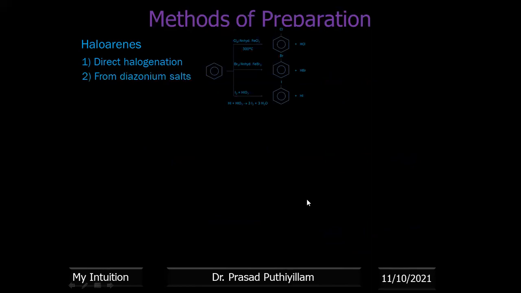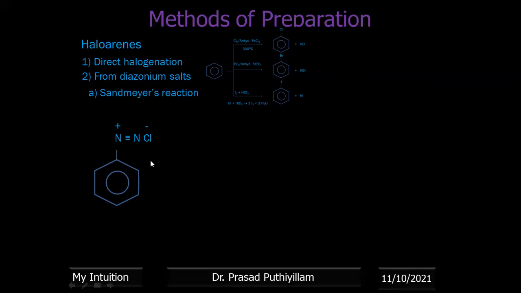Second one, that is from diazonium salts. Diazonium salts are those having nitrogen triple bond nitrogen, with the nitrogen attached to benzene. First one, name reaction, Sandmeyer's reaction. Benzene diazonium chloride is taken as an example. This benzene diazonium chloride we can prepare from aniline reacting with HCl and nitrous acid. Okay, that we'll see in the coming examples.